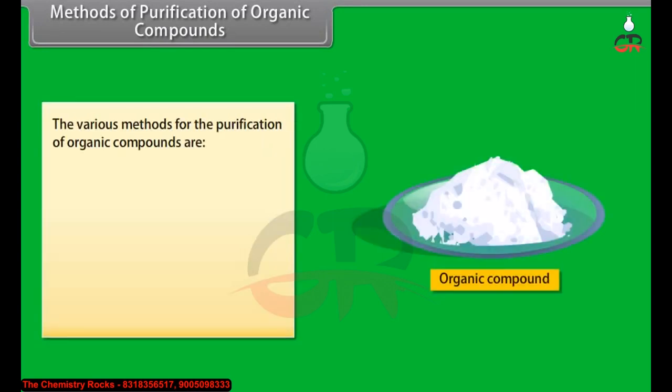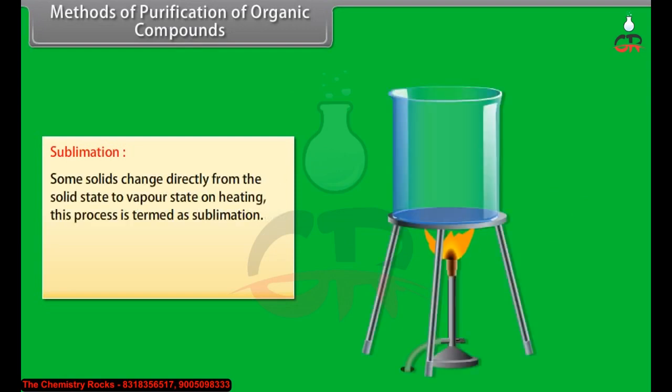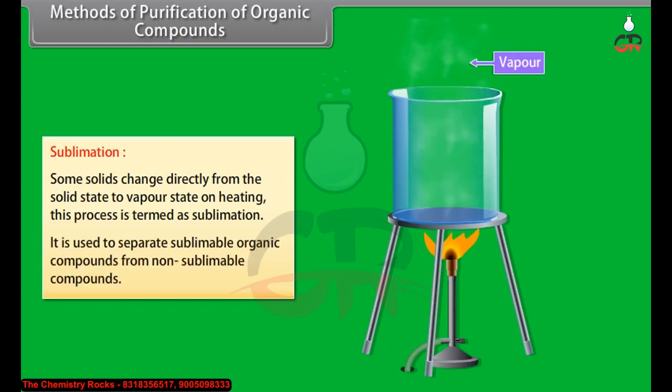Methods of purification of organic compounds. The various methods are sublimation, crystallization, distillation, differential extraction, and chromatography. Sublimation: some solids change directly from the solid state to vapor state on heating. This process is termed sublimation. It is used to separate sublimable organic compounds from non-sublimable compounds.